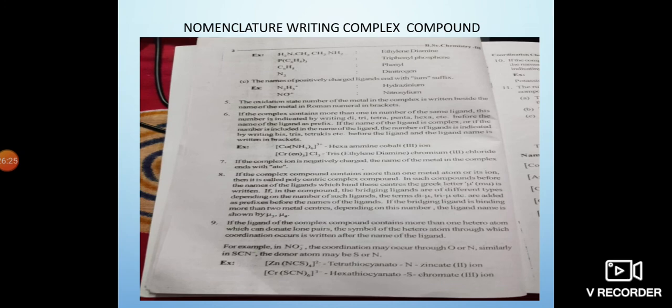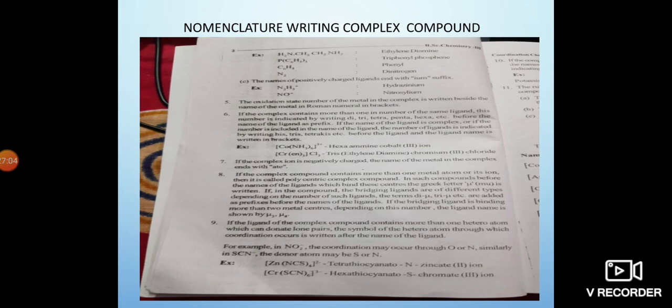For example, hydrazinium, that is N2H5 plus. Next, nitrosonium, NO plus. Like that. Negative ligands in the compound are named ending with O. Neutral ligands are called with special names, and positive ligands end with the suffix ium. Like that, we have to name the complexes.